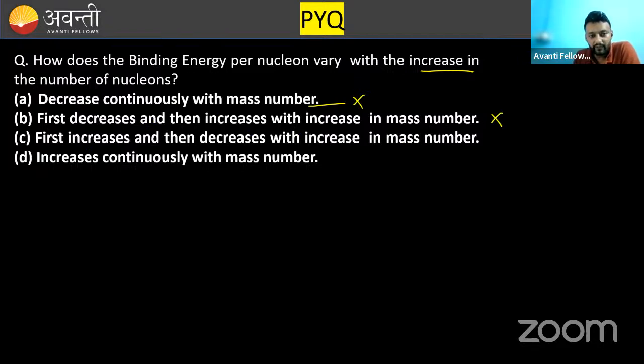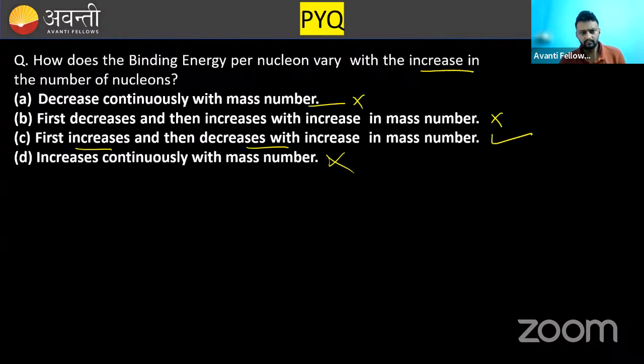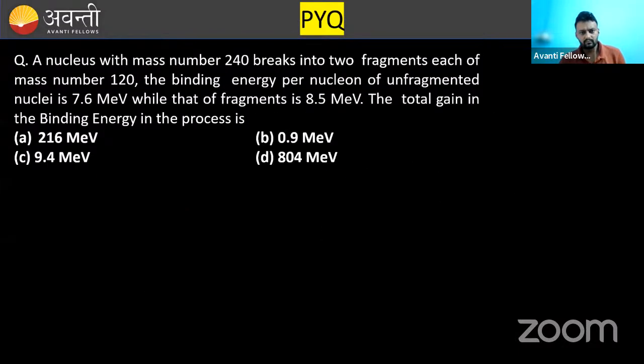No. First increases and then decreases? True. Increases continuously? Wrong. So which is the correct option? C. Okay. Moving on to the next question.